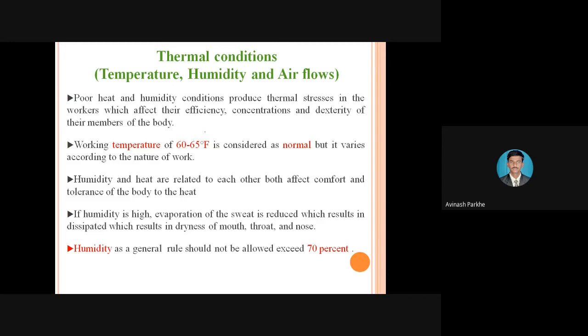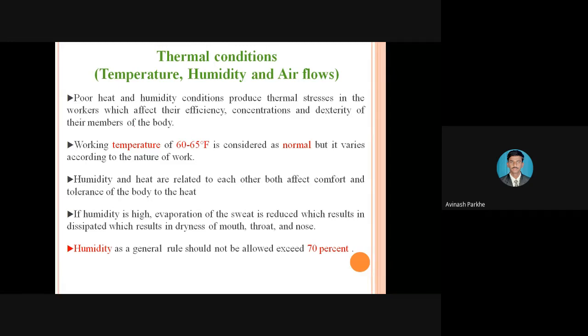I have given the example of temperature. Here you can see the poor heat and humidity condition produces thermal stresses in the worker, which affects their efficiency, concentration, and the dexterity of the members of the body. So, poor heat and humidity conditions. If you take the example of temperature,